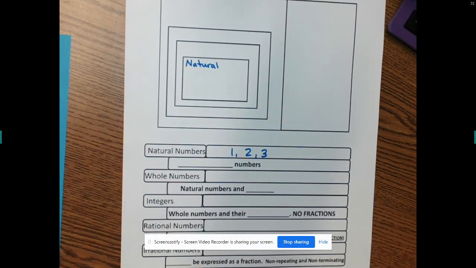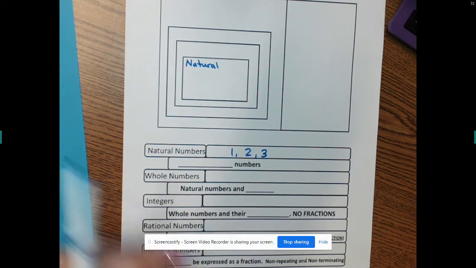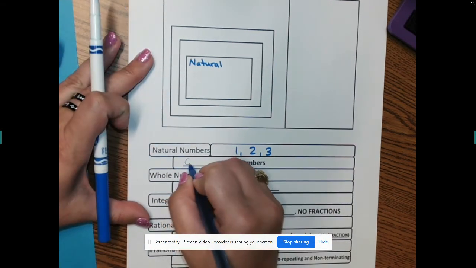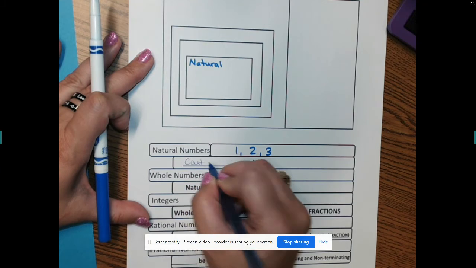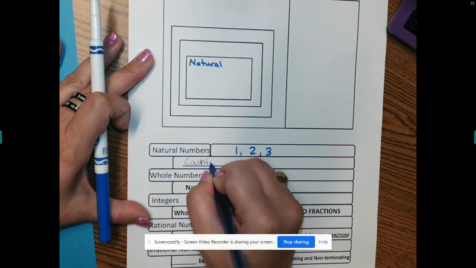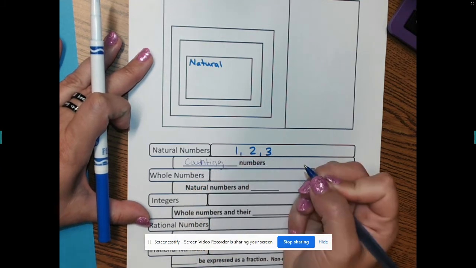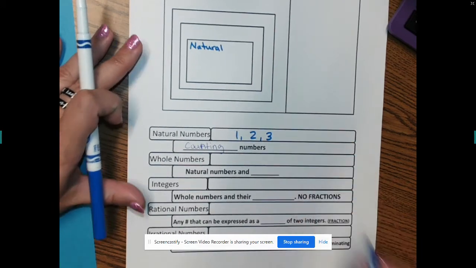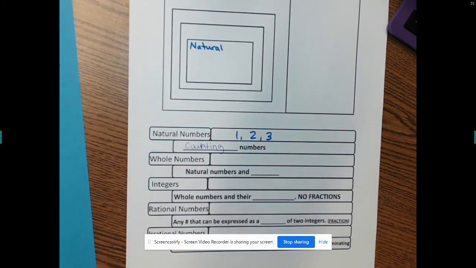You don't count by 1.3, 1.7, 1.9. You count by whole numbers. These are also called counting numbers. C-O-U-N-T. Counting numbers. So natural numbers are counting numbers.